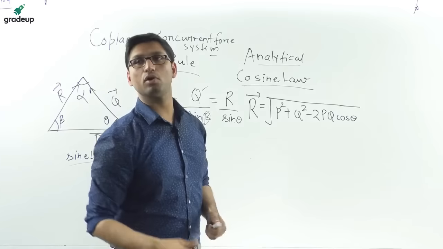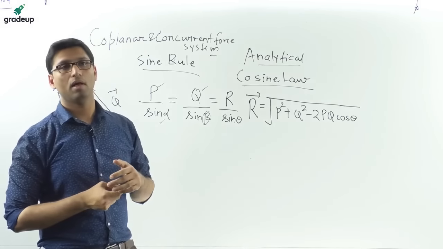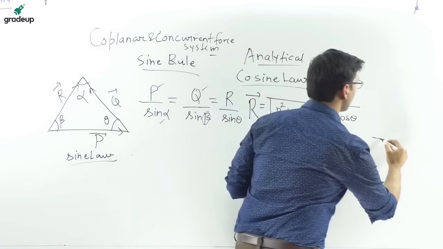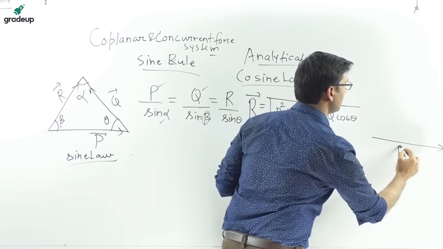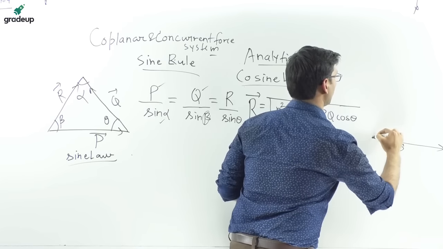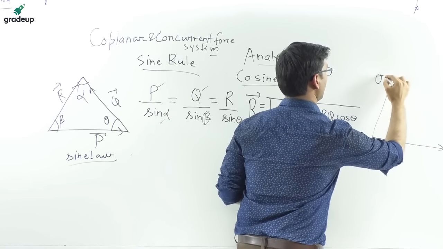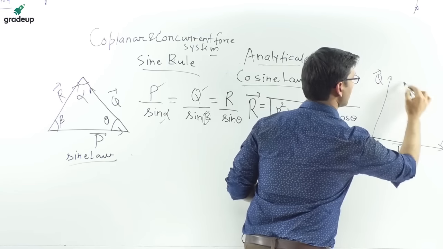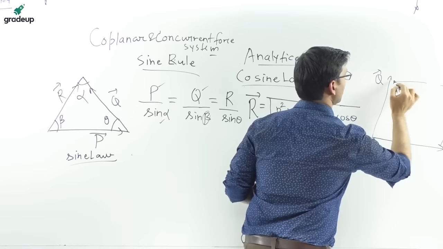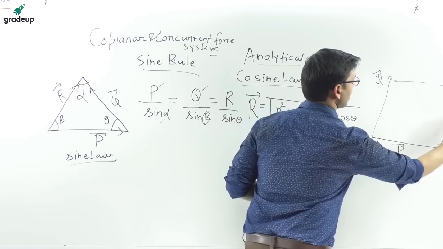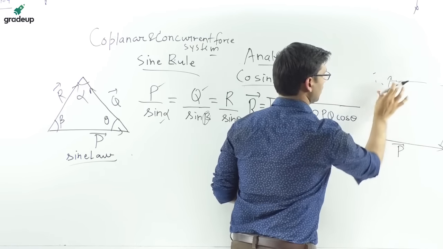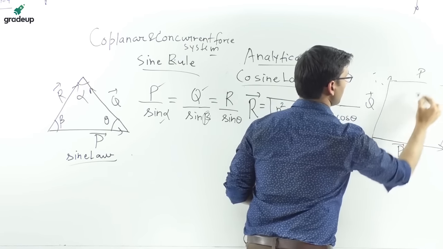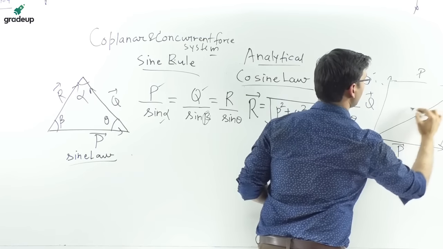Yes, Kavin is asking about the resultant formula for parallelogram. For parallelogram, that same formula will be applied. Suppose that there are two sides, P and Q. To construct a parallelogram, you have to complete this parallelogram. So suppose this is Q, this is P, and the resultant of this parallelogram will be R.